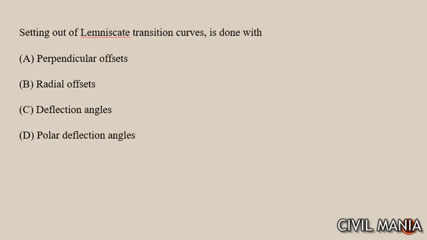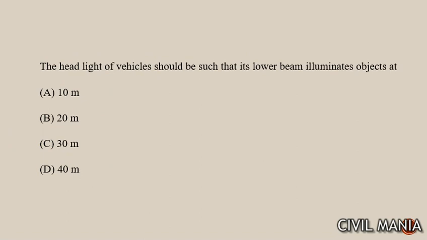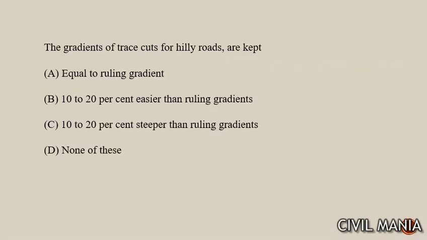Next question is setting out of lemniscate transition curve is done with polar deflection angle. It is done with the help of polar deflection angle. Next question is maximum daily traffic of bituminous pavement is 1500 tons per day. Next question is the headlight of vehicle should be such that its lower beam illuminates object at 30 meter. After this, next question is the gradient of trace cut for hilly roads are kept 10% to 20% easier than ruling gradients.